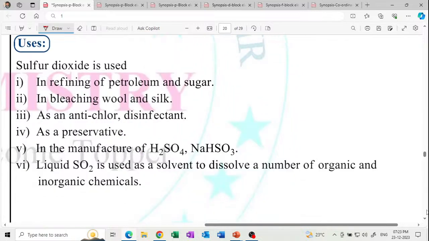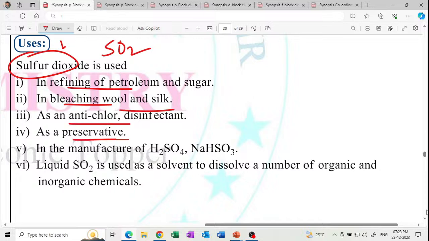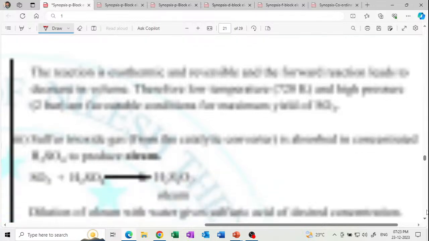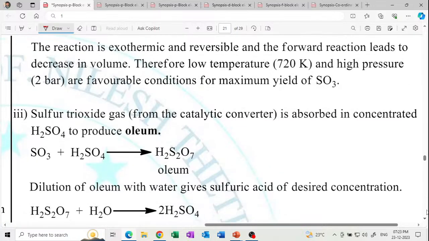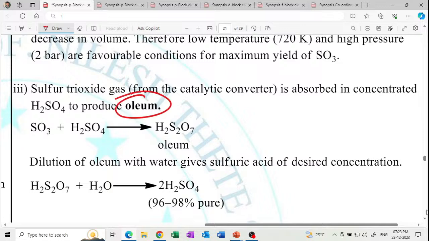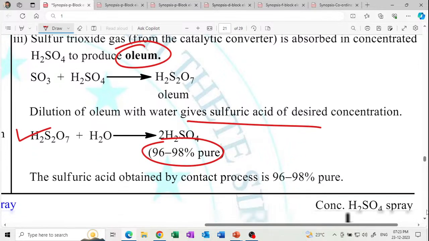Uses very important. Uses of sulfur dioxide SO2 gas. Uses: refining petroleum, bleaching wool and silk, anti-chlor, preservative. Get it? Liquid SO2 is used as a solvent. Oleum, what is oleum? Get it? And oleum reacts with water to give sulfuric acid, 96 to 98% pure.